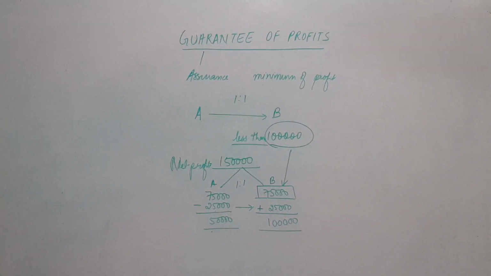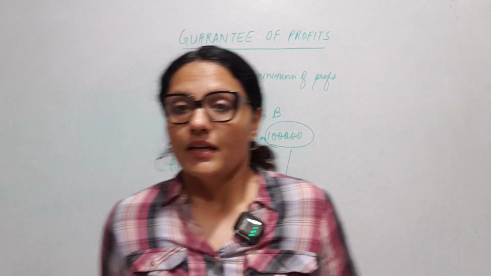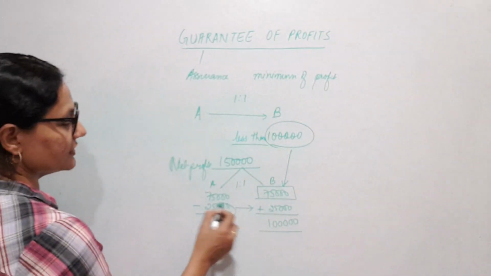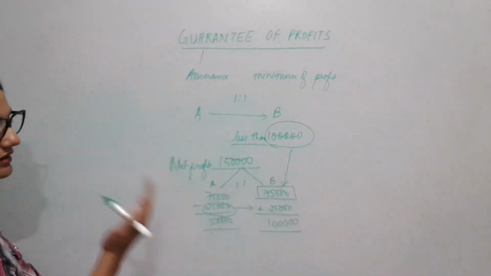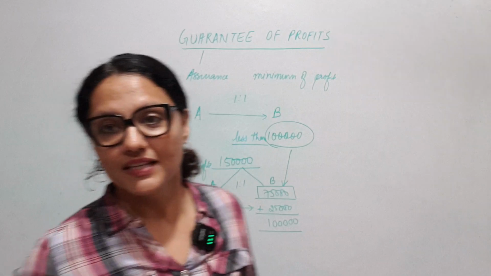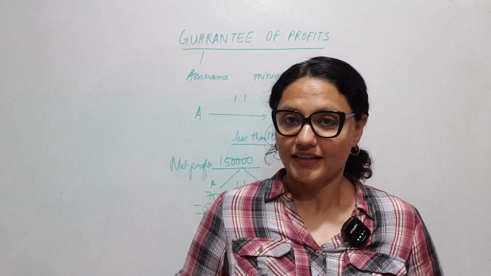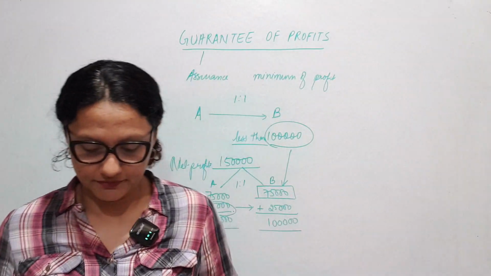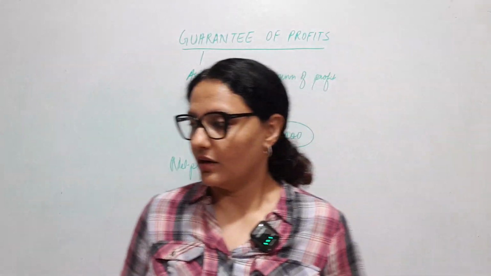Take a screenshot for your further remembrance. Also, this 25,000 is called the deficiency arising out of guarantee, which was fulfilled by A as per the given terms of guarantee. So this is a very simple explanation of guarantee. I hope you understood.